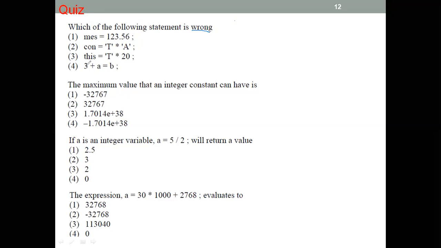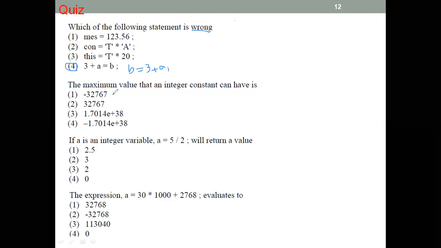It should be B equal to, which should come here, they should change their position. The answer should be this one, B equal to 3 plus A, because the answer should be B equal to 3 plus A. This is going to be like this. This is the answer here. This is wrong, it should be a different size.